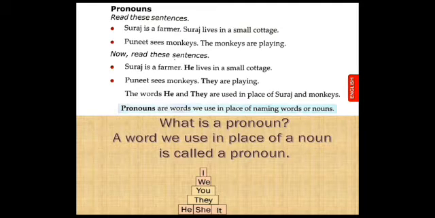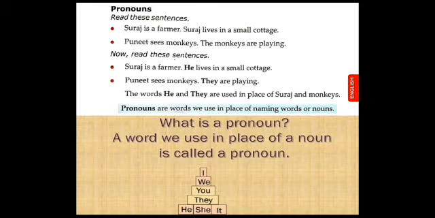For example, the dog is roaming. In this statement, which is the noun? The dog. In the second sentence, we say, it is a dog.